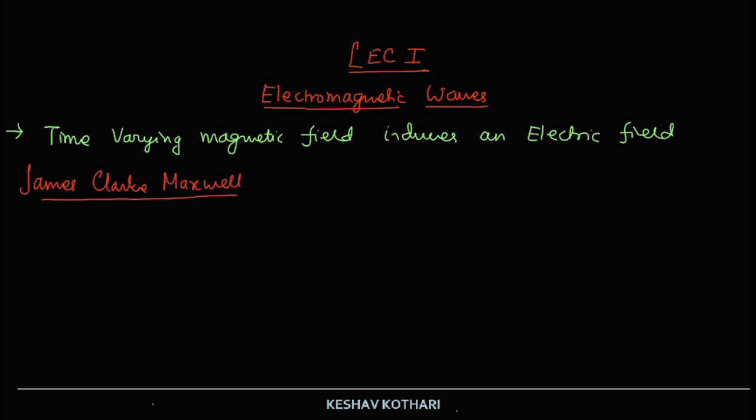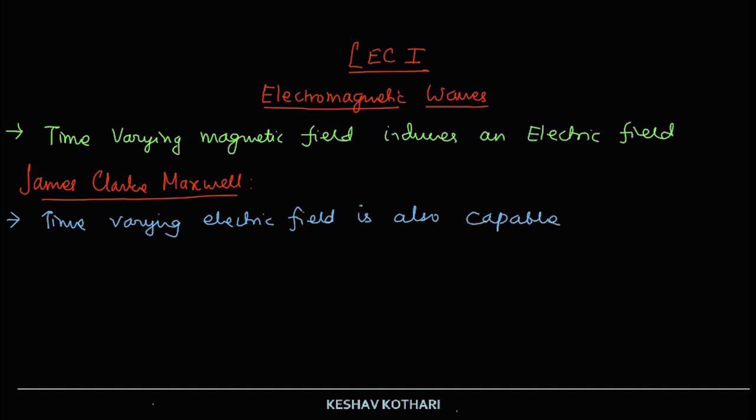Now over here, the man behind the electromagnetic wave development, that is James Clerk Maxwell, raised a counter question: can a time varying electric field also induce a magnetic field? The answer to this was found to be true, that is, a time varying electric field is also capable of inducing a magnetic field.